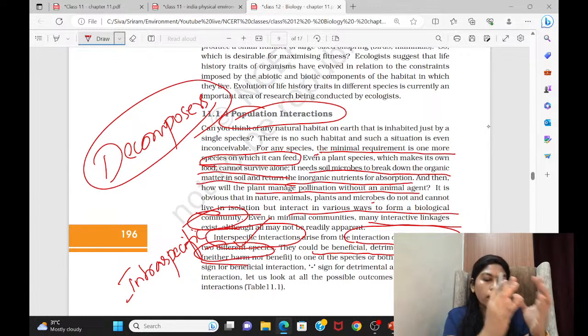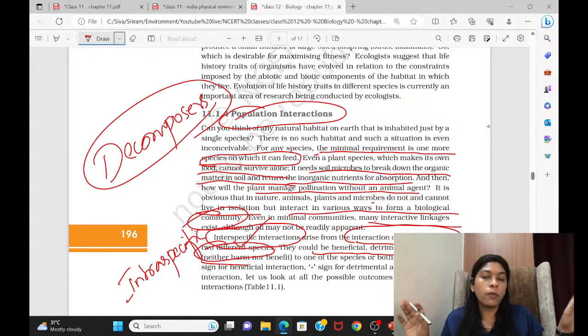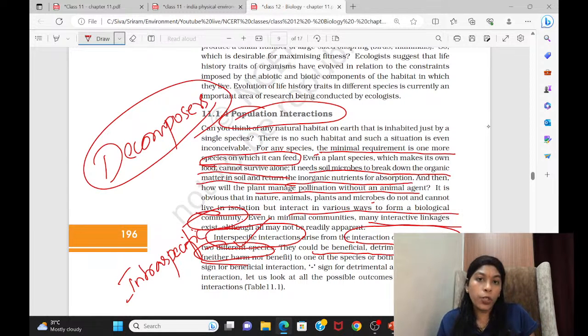If I am interacting with another group of population, it can be beneficial to me, or it can be dangerous to me. If I am interacting with the dinosaur community, what will happen? Dinosaurs have completely wiped out, they are not there now. But previously, a flying dinosaur would come, eat people, catch them and go away. Detrimental. Beneficial: I am going to the sea, I am fishing, it is beneficial for me, I am interacting with the fishes. Neutral: I am just sitting.